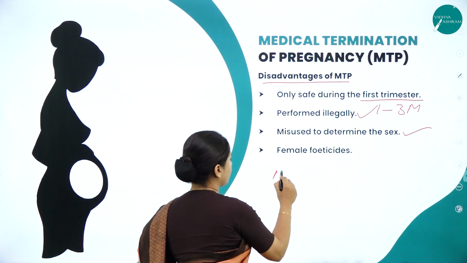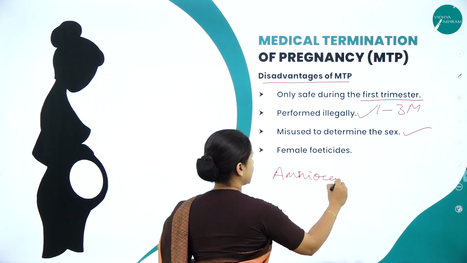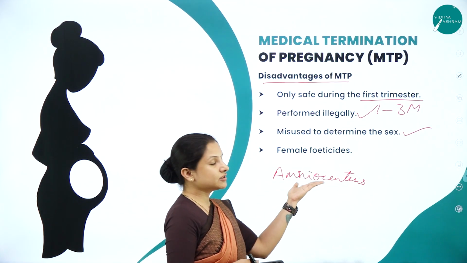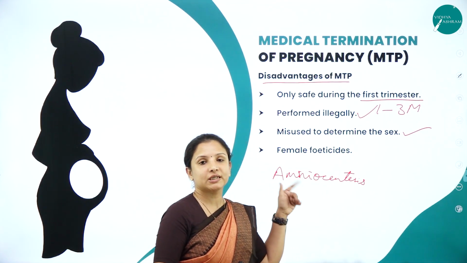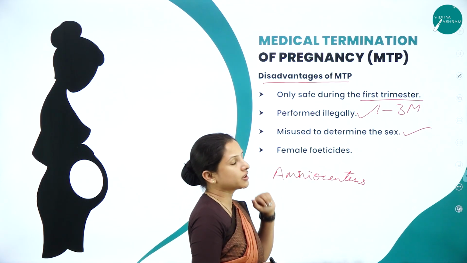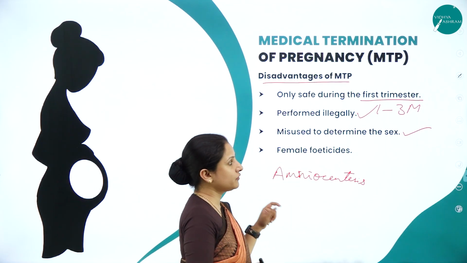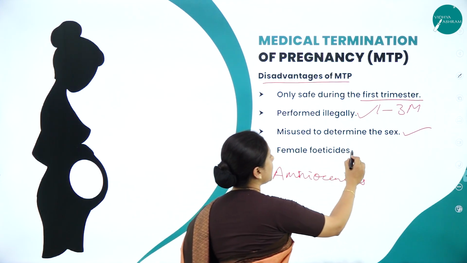So we have learned about a term called amniocentesis. Amniocentesis, on the other hand, has a positive effect also, that is, to detect some of the defects in the baby and all that. But apart from that, they can use it to determine the sex of the baby also, which is very bad. Next, it can lead to a lot of female feticides.